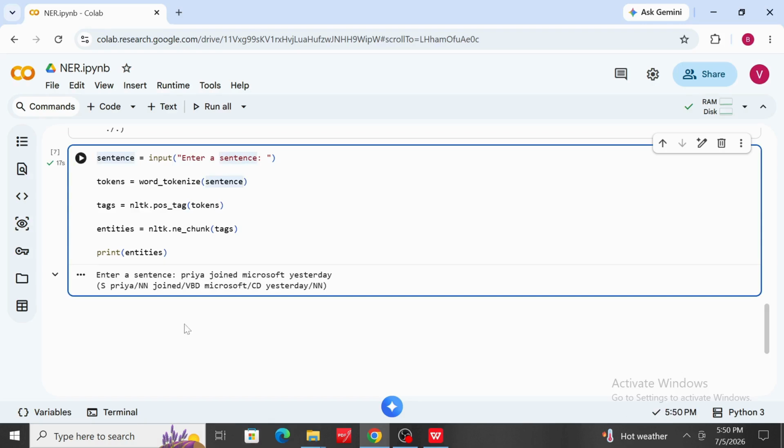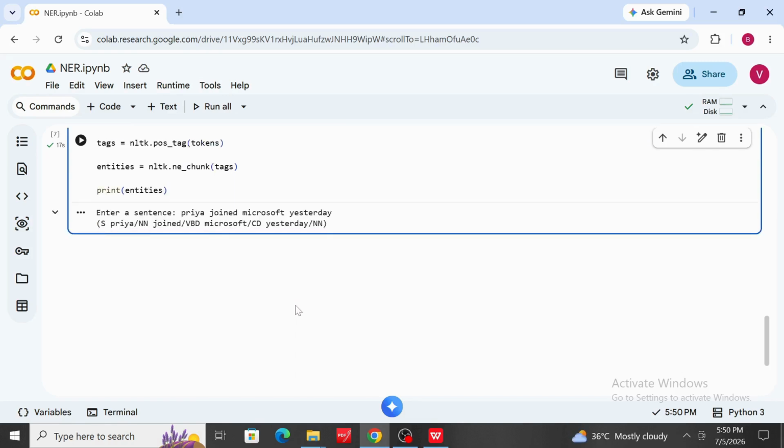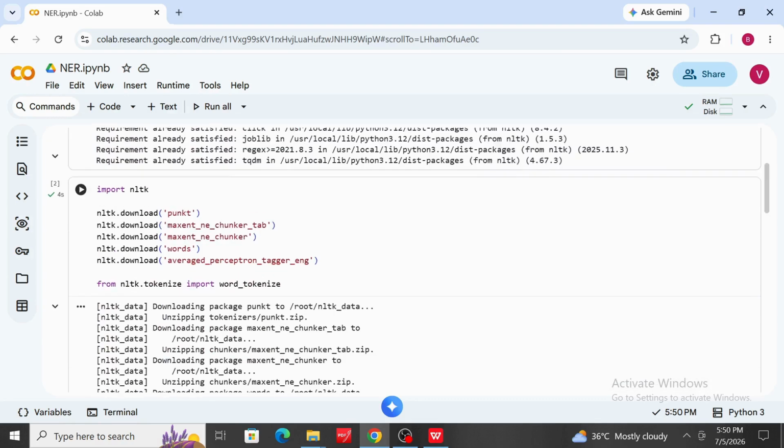See this, Priya is identified as a person, and Microsoft is recognized as an organization, and yesterday is nothing but the time. So like that it will identify the person, name, date, something like that. So this is the overall demonstration of how NER works.